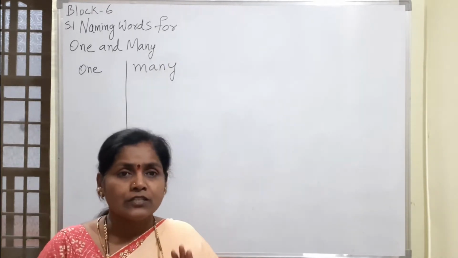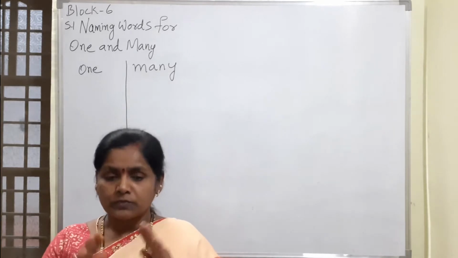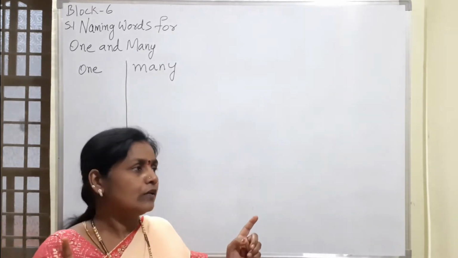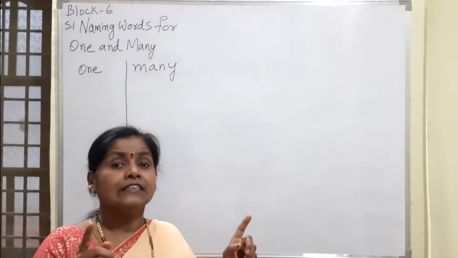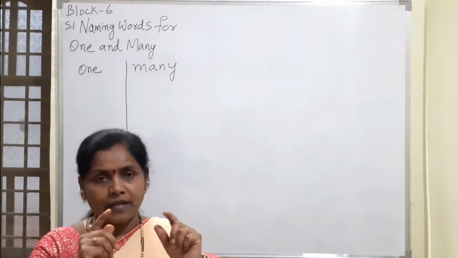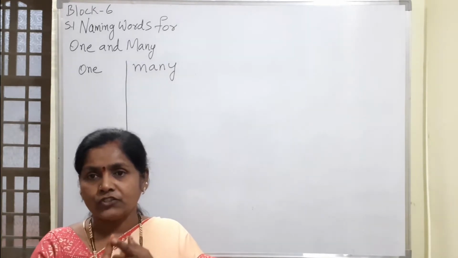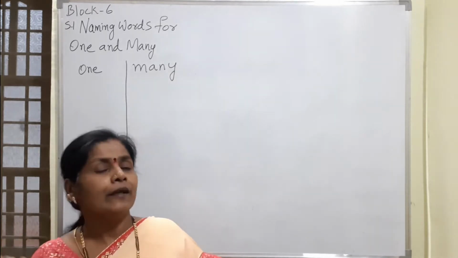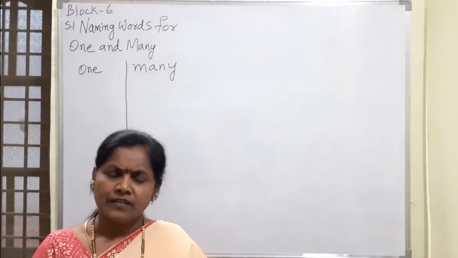So now what is your task? Just sit in your place, don't move a bit, and just look around. What are the things you find in the room? Just make a note in your mind. If you go to the kitchen, you will find a number of things. In the bedroom, you will find a number of different things.